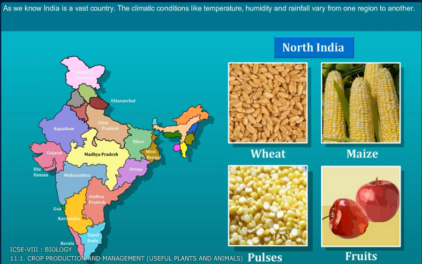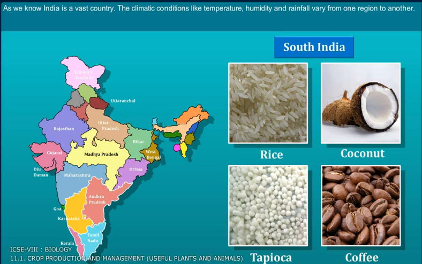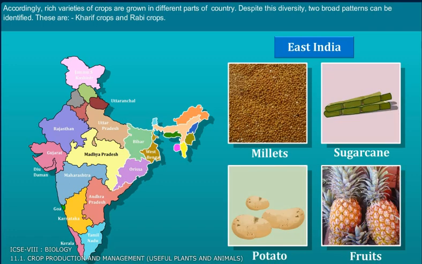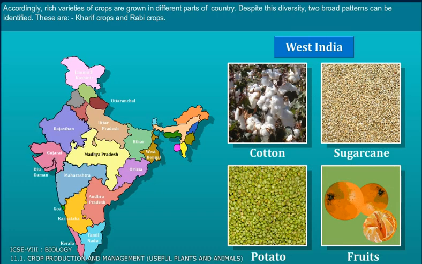As we know, India is a vast country. The climatic conditions like temperature, humidity, and rainfall vary from one region to another. Accordingly, rich varieties of crops are grown in different parts of the country. Despite this diversity, two broad patterns can be identified. These are Kharif crops and Rabi crops.